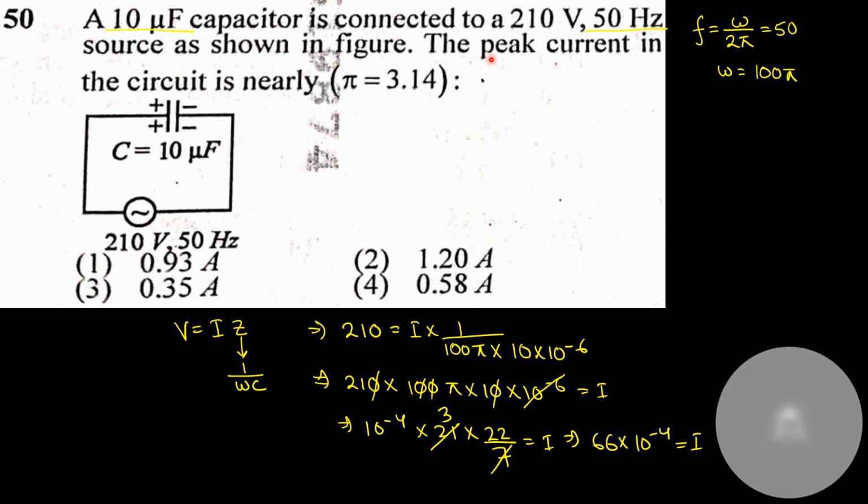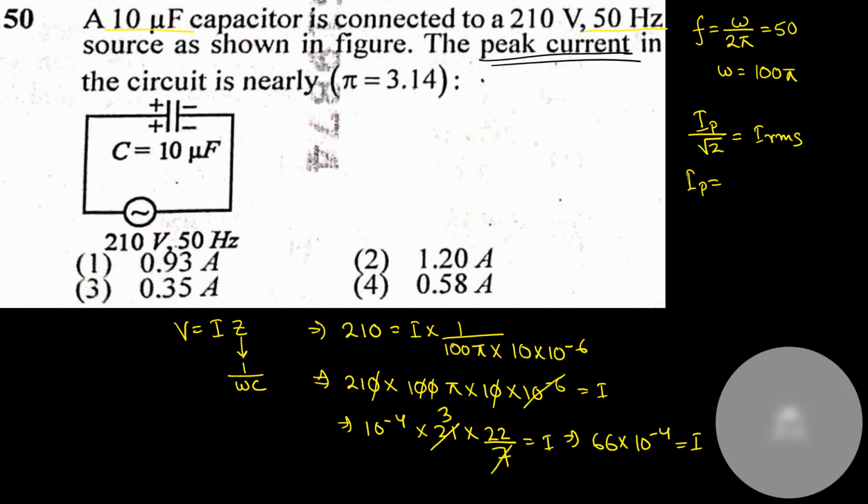What do I do? The question is asking for peak current. So the value you have obtained here is nothing but the RMS current. I peak by root 2 is nothing but I RMS. So I peak is equal to root 2 into this value. Root 2 is 1.41.